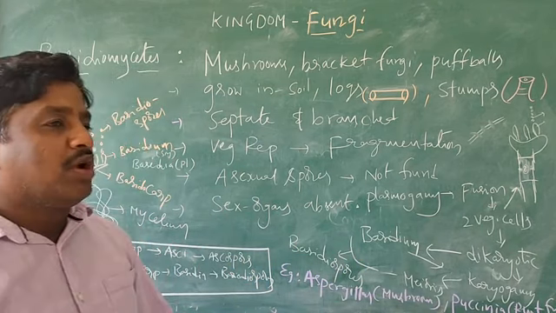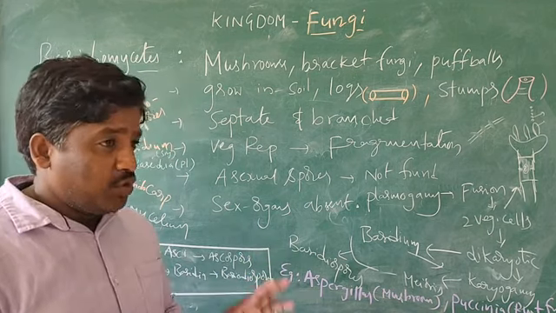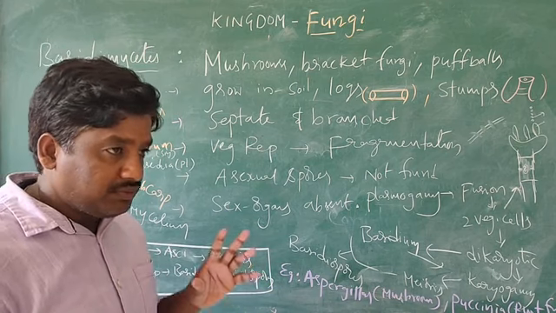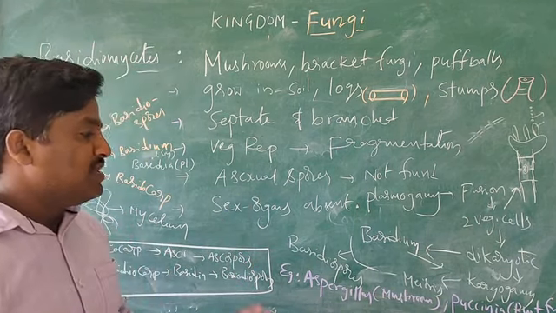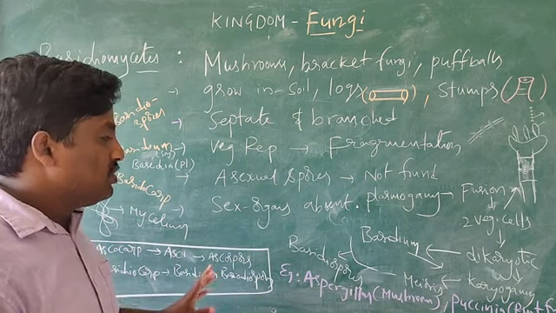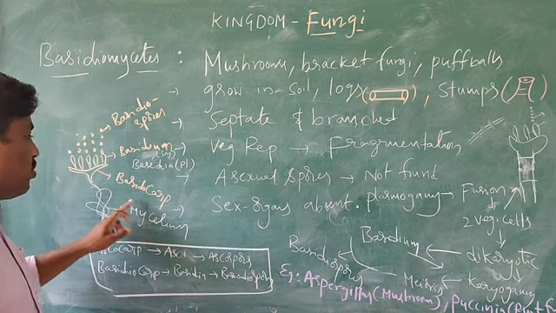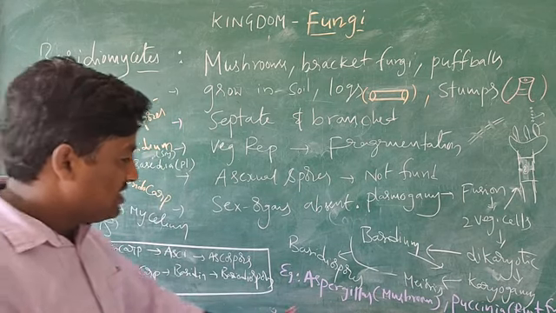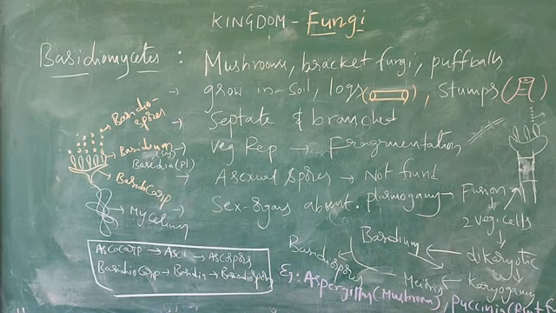So here plasmogamy is carried out by fusion of two vegetative cells, resulting in the formation of a dikaryotic structure. Such a dikaryotic stage undergoes karyogamy and meiosis, finally resulting in the formation of basidiospores. In this way we have the fruiting body, which is called the basidiocarp, along with basidium and basidiospores. Examples you can see are Aspergillus and Puccinia. Okay.